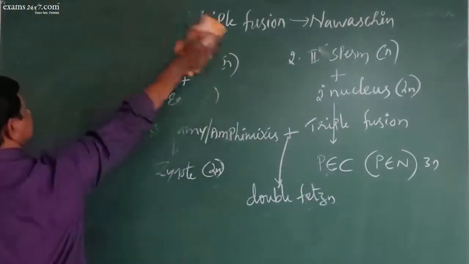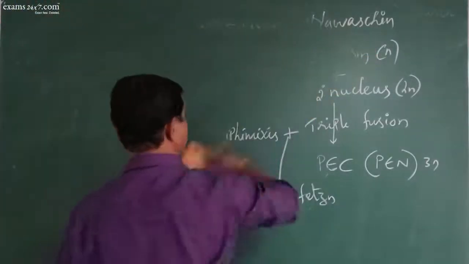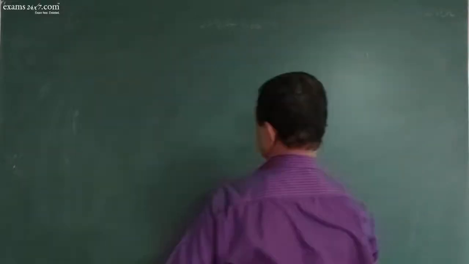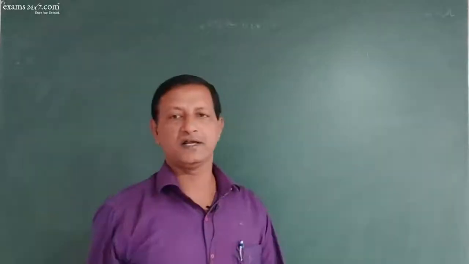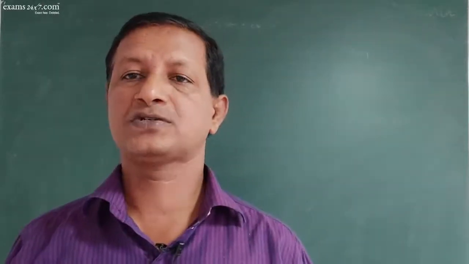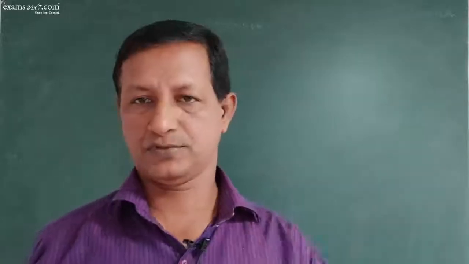Thus this process is called double fertilization and triple fusion. Remember, double fertilization and triple fusion are exclusive to angiosperms.